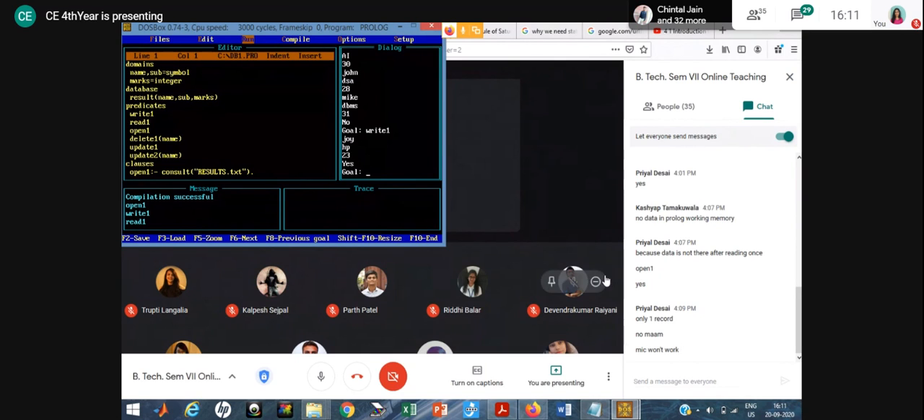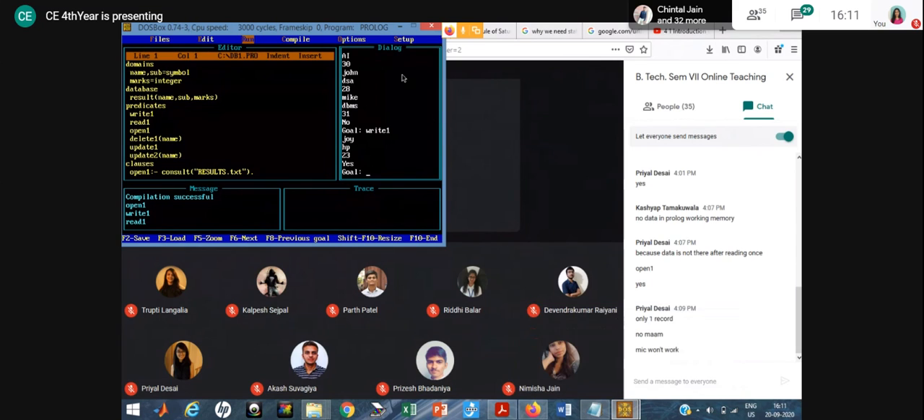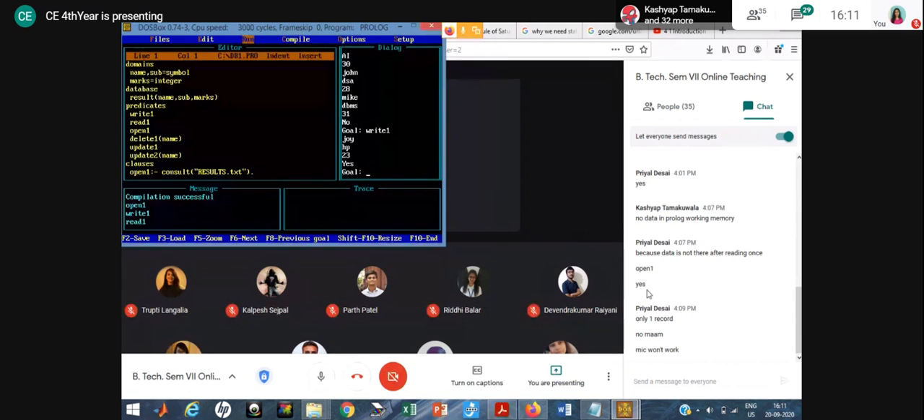Okay, so listen everyone. After the read, when I write, what happens? When you use read, it uses the redirect that will remove the data from the working memory and reset the pointer to the initial position, right? So after the read, when I perform a write operation immediately, what happens? It will overwrite the data of the database based on the data available in the working memory, right? That's why it will show you only one record.